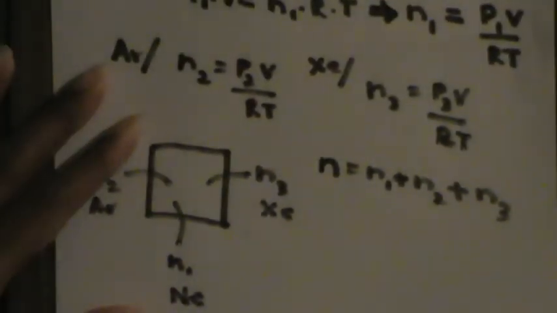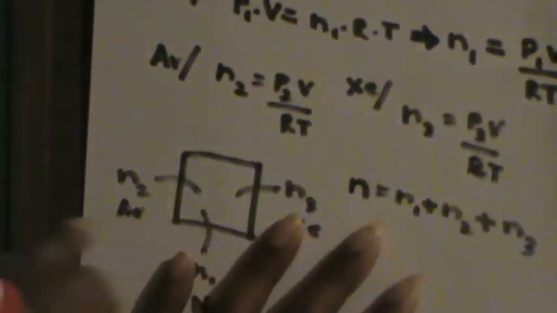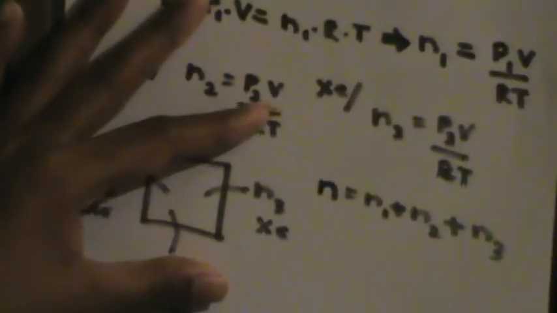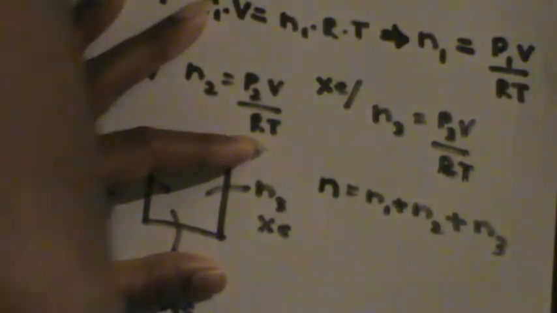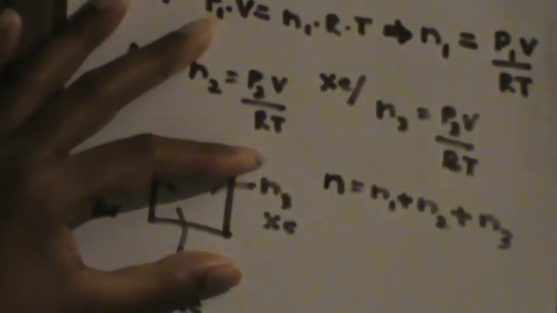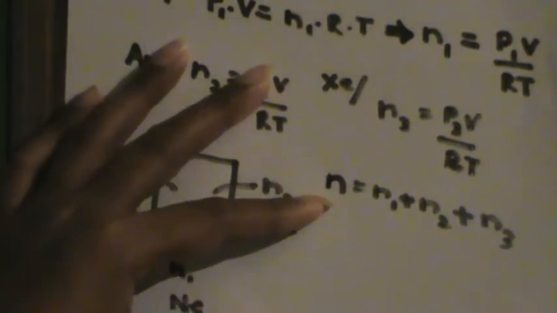Now what I am going to do is substitute this here. That is the reason why I isolated N1, N2 and N3. If I could form a relationship like this, I am going to just substitute the values and get another equation. Now you might say that the total pressure is the addition of the pressures, although they don't react with each other, but we have to derive that. The total pressure is P1 plus P2 plus P3, that's true, but what actually happens is that we have to derive it.